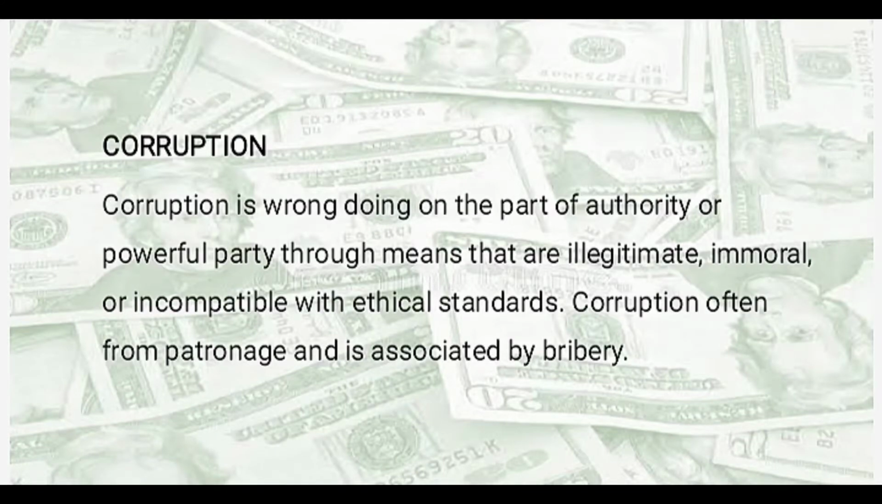Corruption is wrongdoing on the part of an authority or powerful party through means that are illegitimate, immoral, or incompatible with ethical standards. Corruption often stems from patronage and is associated with bribery. In simple words, it is the dishonest behavior by those in positions of power, such as managers or government officials. We all know that corruption is one of the serious problems of our country.